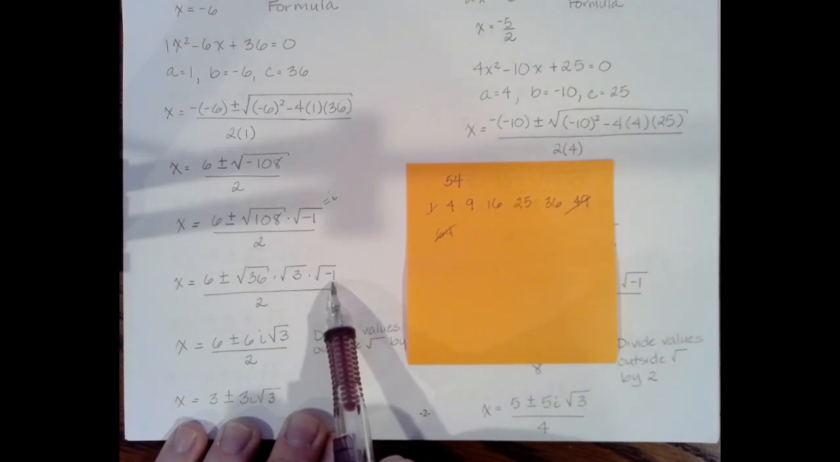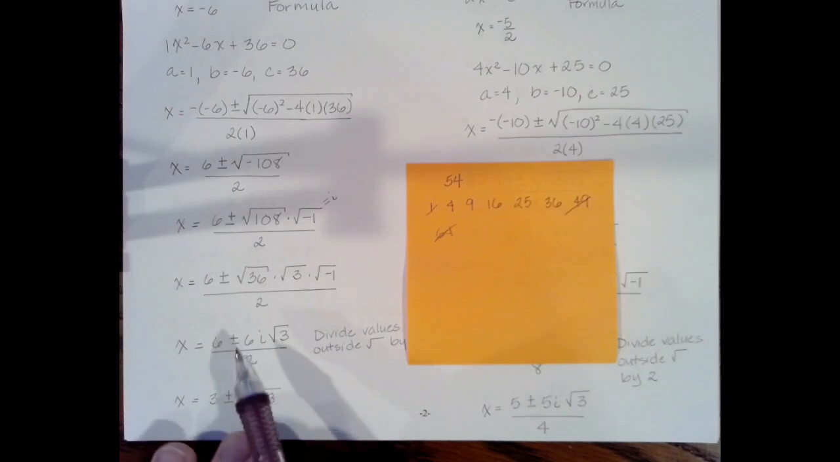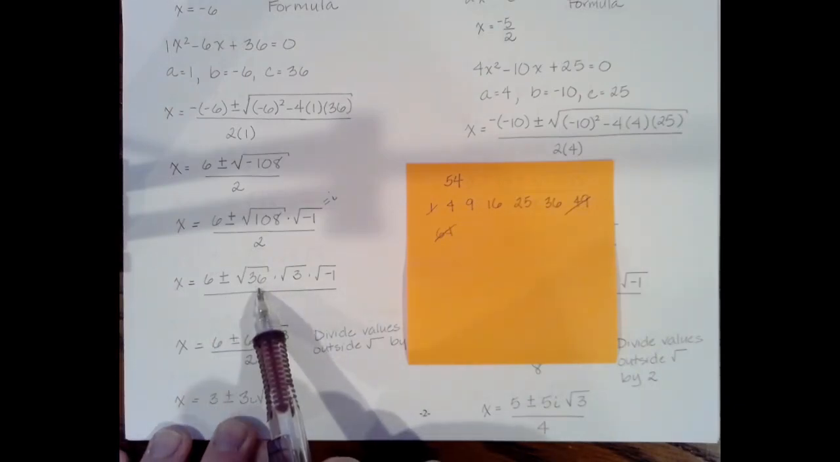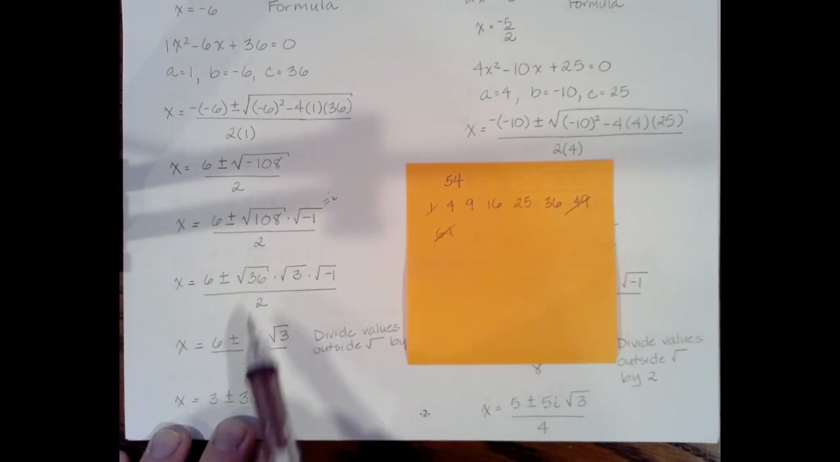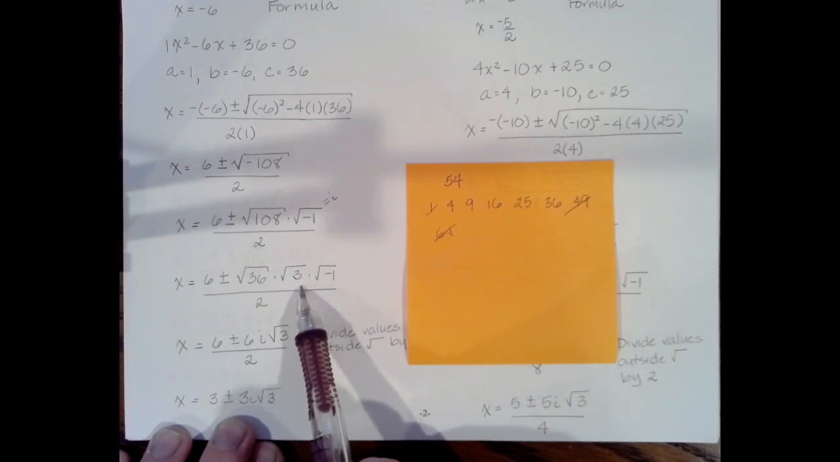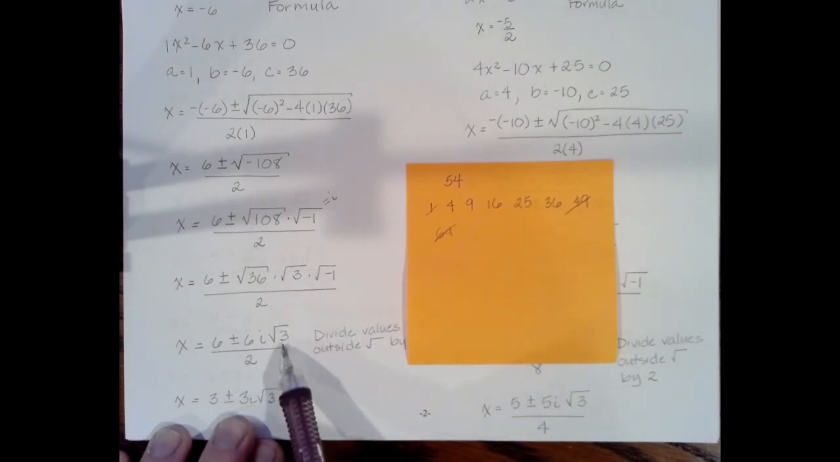And then again, we know this square root of negative 1 will become i. So when we put it all together, it's going to be 6 plus or minus the square root of 36. Always take the perfect square first, which will become 6. The square root of negative 1 becomes i. And the square root of 3 is going to stay under the radical. It's a prime number, so there's no way it's coming out. That always gets written last.